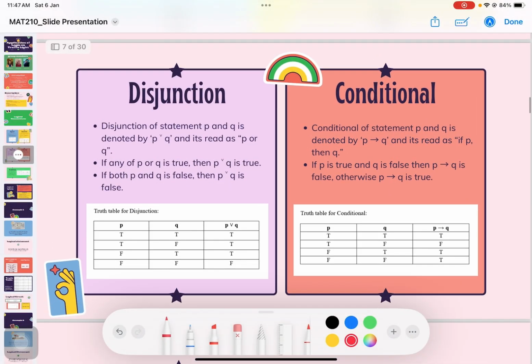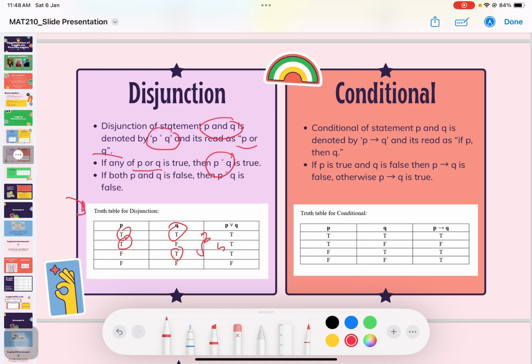Next is disjunction. Multiple statements can be combined using OR to form a compound statement. The disjunction of statements P and Q is denoted by P ∨ Q, and it reads as P or Q. If either P or Q is true, then P ∨ Q is true. And if both P and Q are false, then P ∨ Q is false. As we can see, if there is any true value, then the disjunction is true.